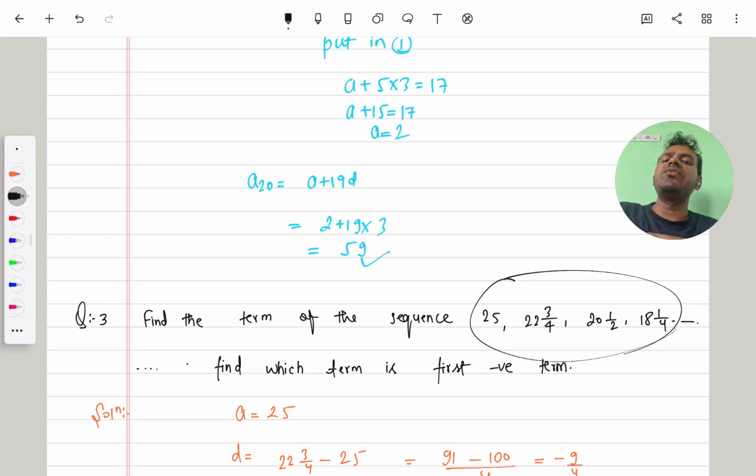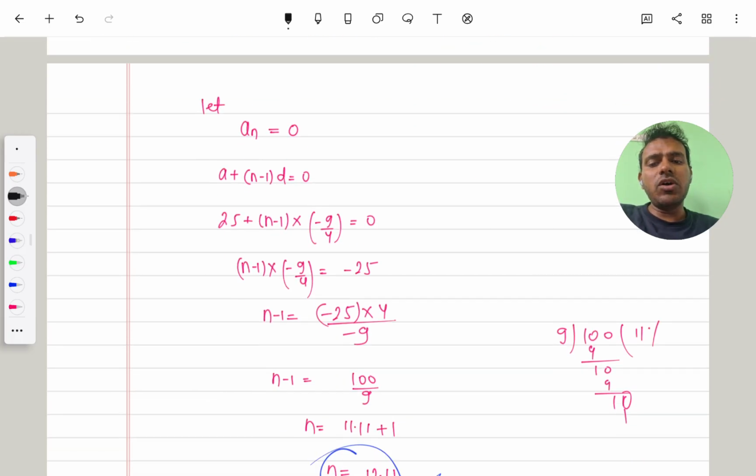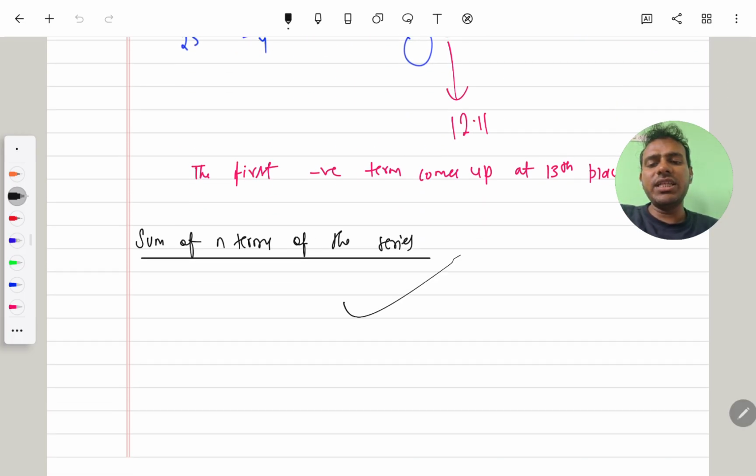If anyone asks for the sum of 10 terms, the sum of 20 terms of the AP, what type of formula do you use? All these things we will discuss in this topic. The sum of n terms represents the sum of individual terms of the AP.